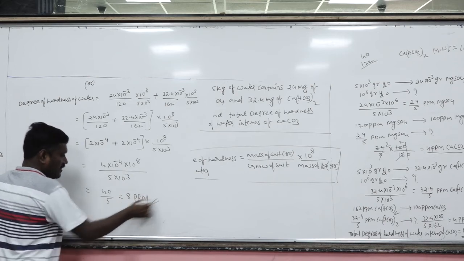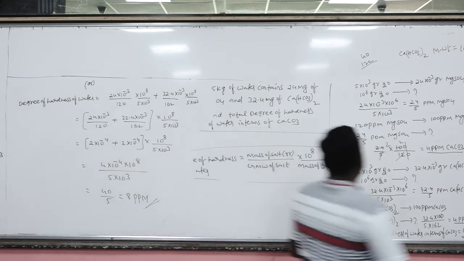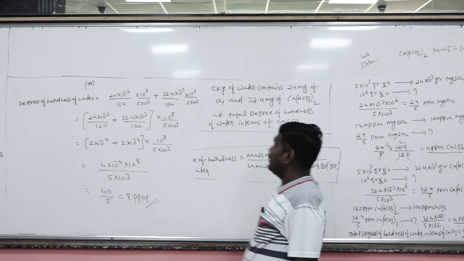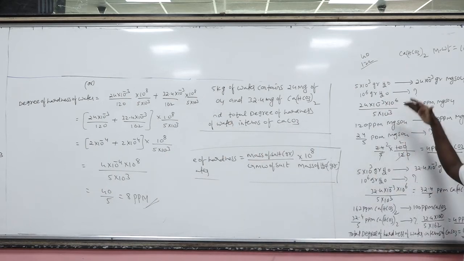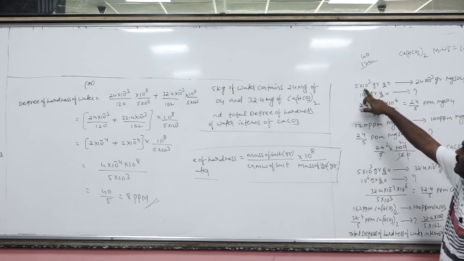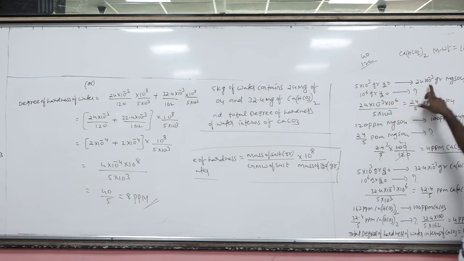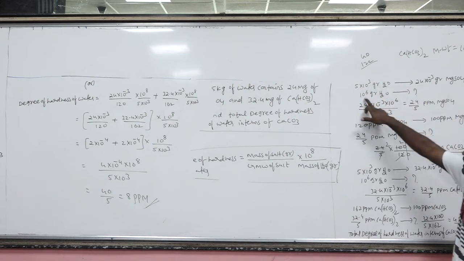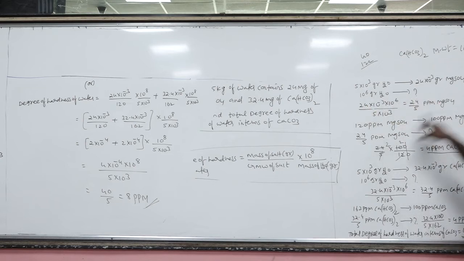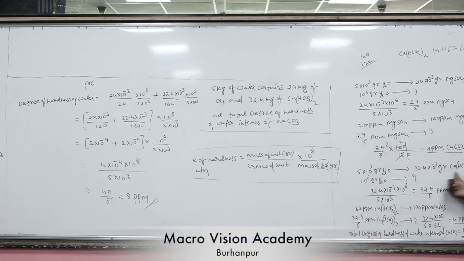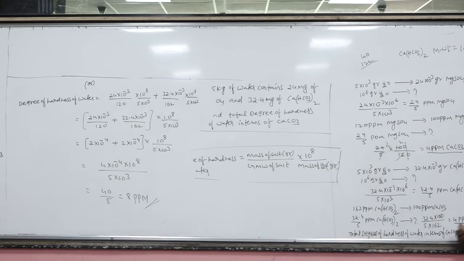So this is the direct formula we can use. If we do not know the formula, we still know the concept should be crystal clear. So once again, this is the weight of the water given in which this amount of salt is present. As per standard definition, in 10 to the power 6 grams water, how much salt will be present? This was in terms of MgSO4, and I have converted it into CaCO3. The second salt is again calcium bicarbonate, again 4 ppm. The total degree of hardness is 8 ppm.